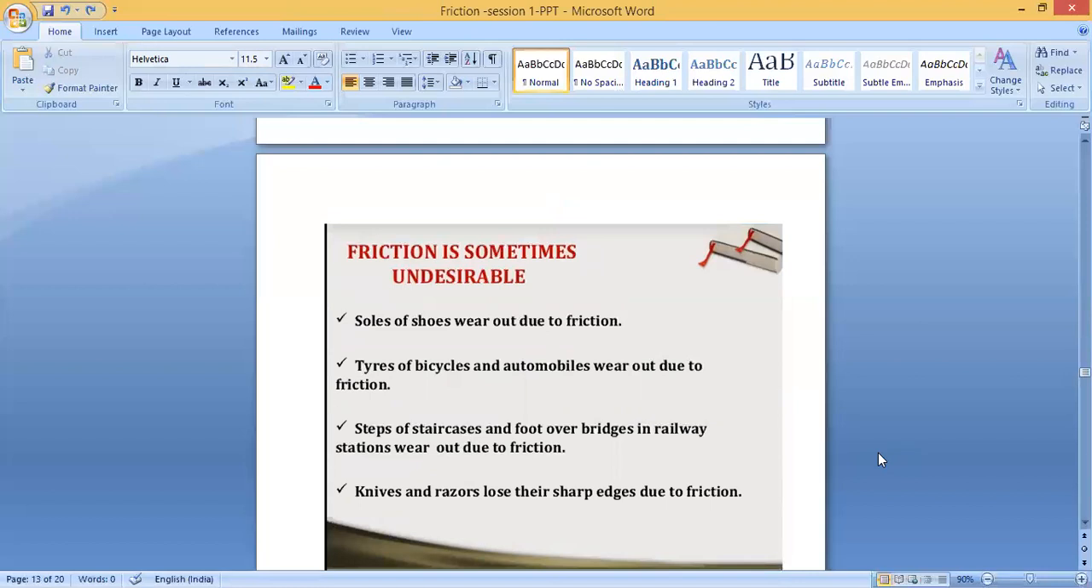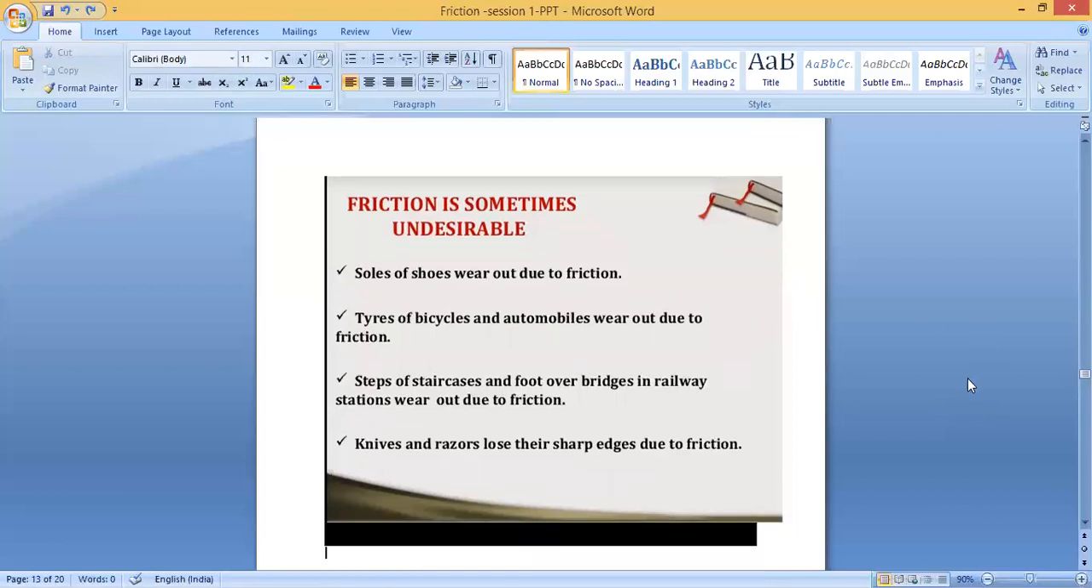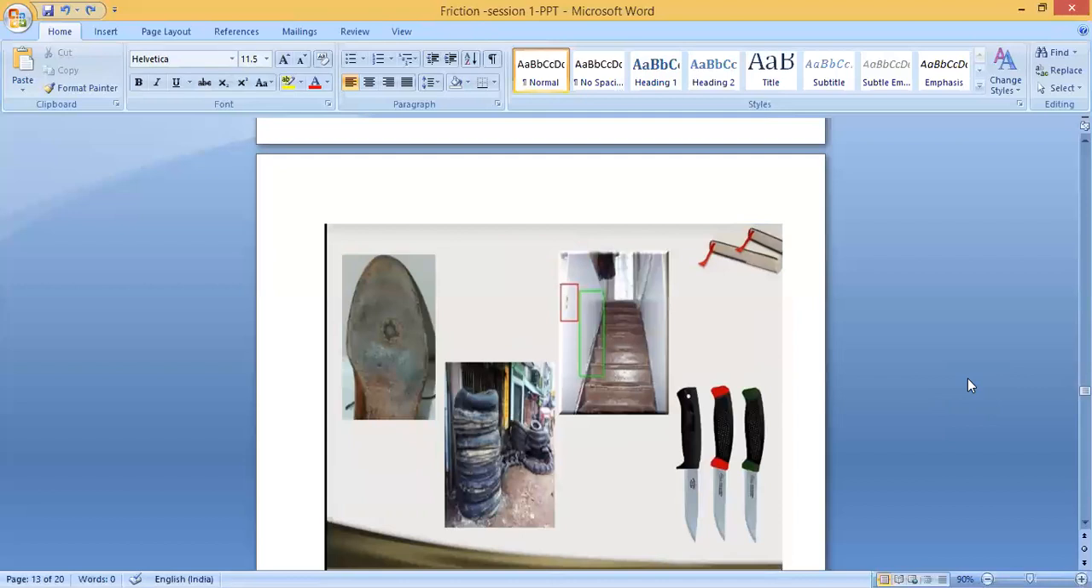Friction is sometimes undesirable, sometimes it is harmful also. Most of the time it's very useful, but sometimes it is not useful. Things also wear out due to friction. One thing, look, I'll show you the picture here. Yes, you can see here.